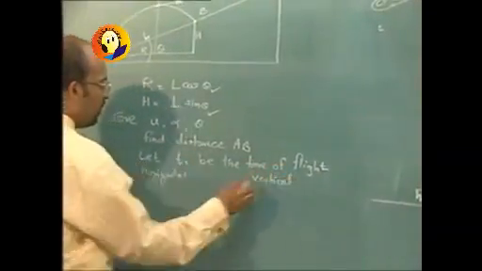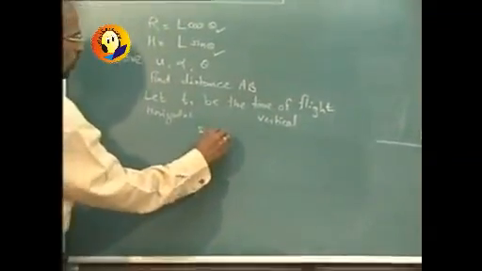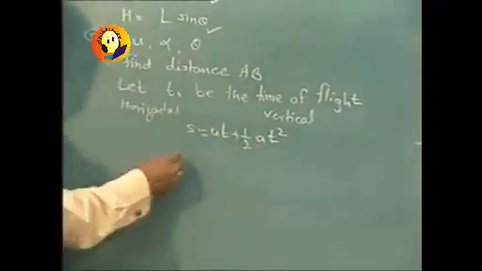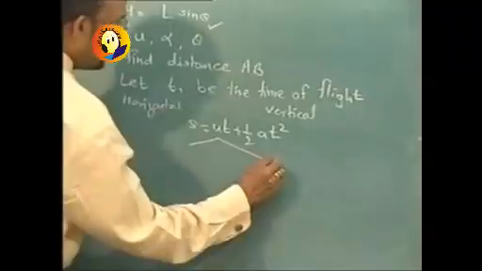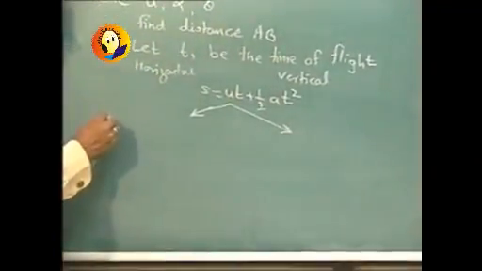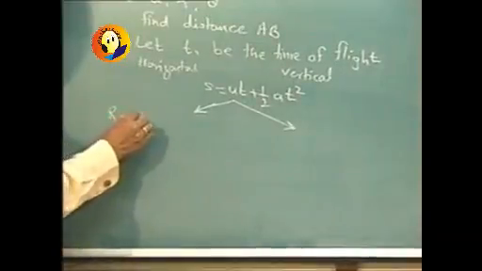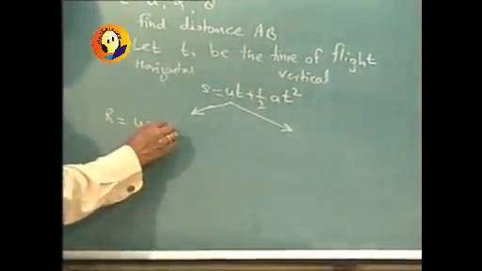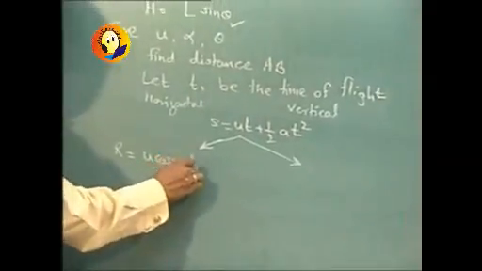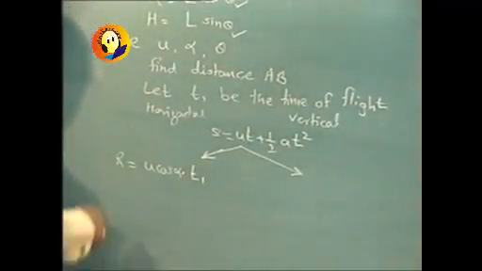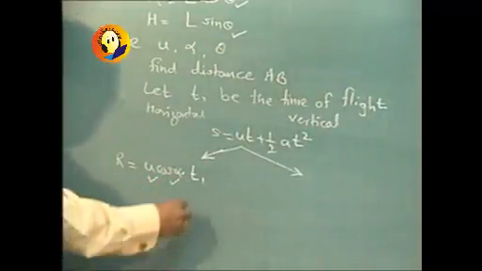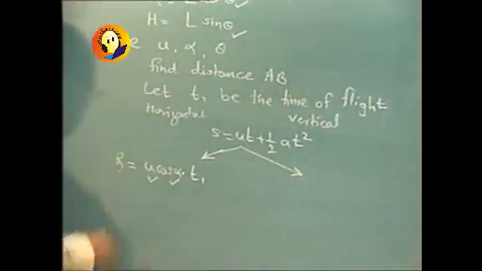Same equation, S is equal to ut plus half at square is to be used, and when I apply it to horizontal and to vertical, in horizontal I will come to know the equation as r is equal to u cos alpha into t1, because u is given to us, alpha is also known to us, time is t1, r is not known. u, alpha are known to us, t1 is unknown, r is unknown.